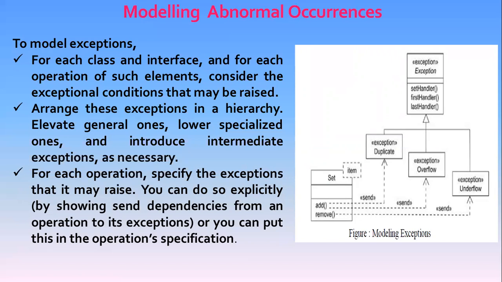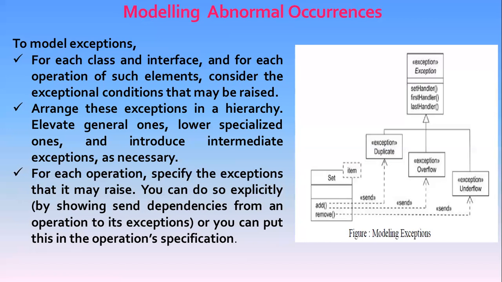So to model abnormal occurrences, for each class and interface and for each operation of such elements, we consider the normal things that happen. Then we think of those things that can go wrong and model them as signals among the objects. Arrange the signals in a hierarchy, placing general ones higher and specialized ones lower, and introduce intermediate exceptions as necessary.